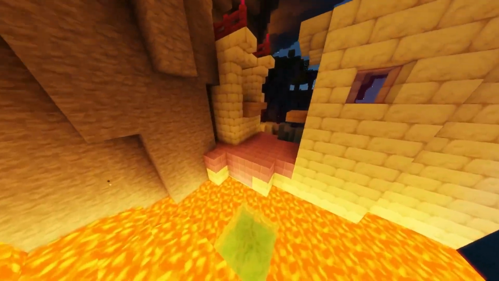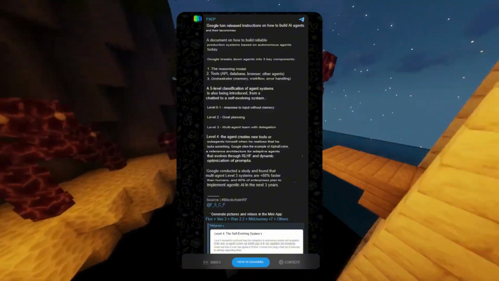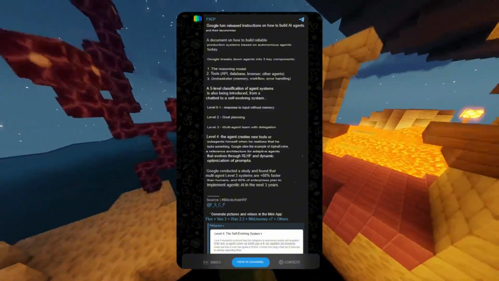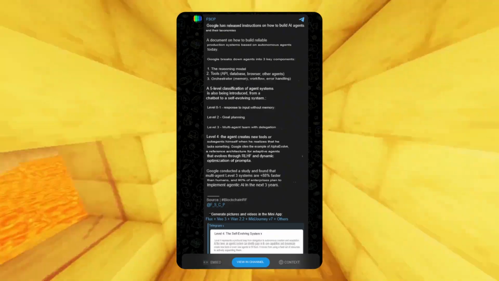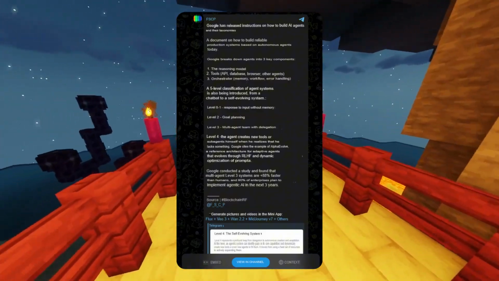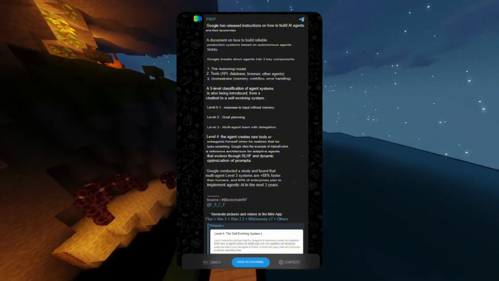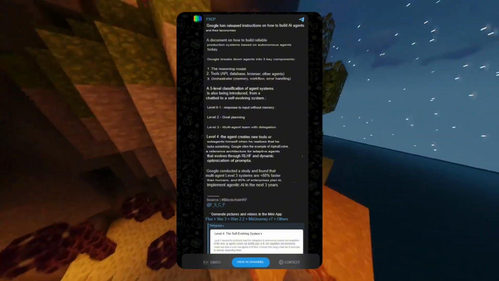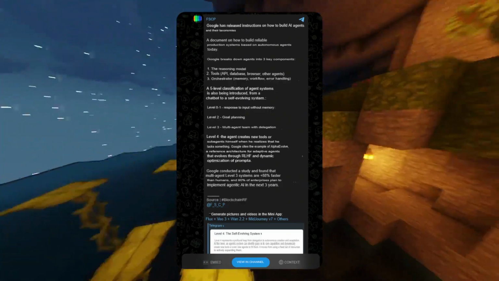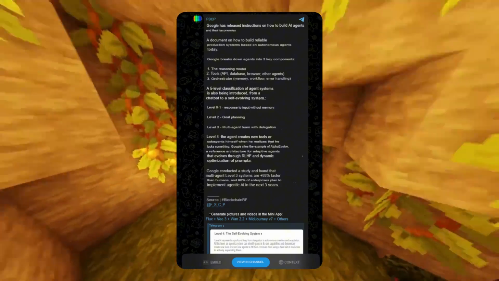Let me just quote the post. A document on how to build reliable production systems based on autonomous agents today. Google breaks agents down into 3 key components. First, reasoning model. Second, tools, APIs, databases, browsers, other agents. Third, orchestrator, memory, workflow, error handling. Also introduced is the 5-level classification of agent systems, from chatbot to self-evolving system.